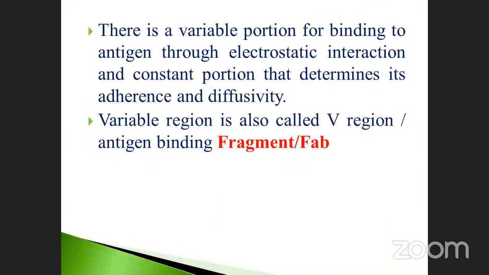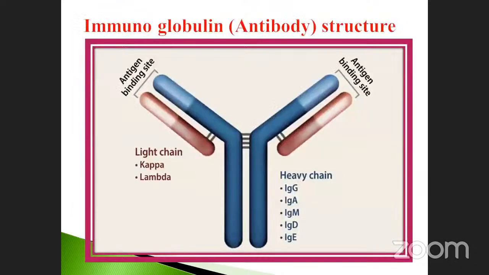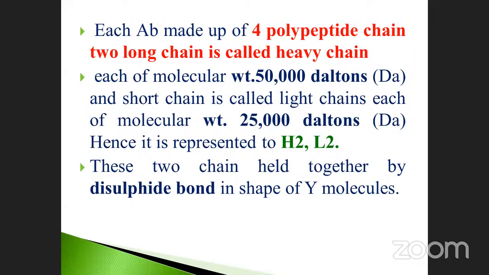See, one by one, what are the things there. See here. Each antibody is made up of 4 polypeptide chains. 2 long chains are called heavy chains. 2 short chains are called light chains. The molecular weight of each heavy chain is denoted with Dalton as the unit: heavy chain 50,000 Dalton. The short chain is called the light chain, each of molecular weight 25,000 Dalton. Hence, it is represented as heavy chain 2, light chain 2. Already you saw it in the diagram, isn't it?